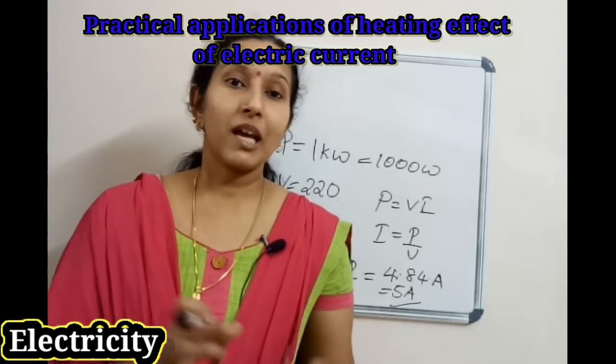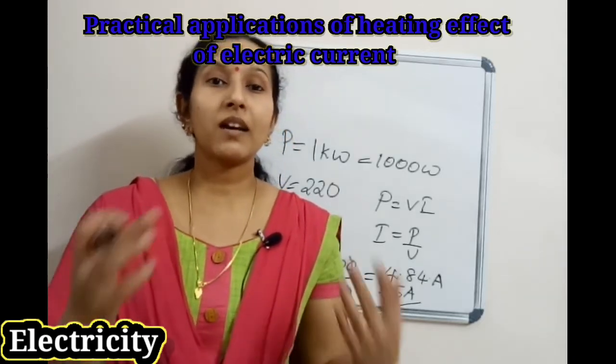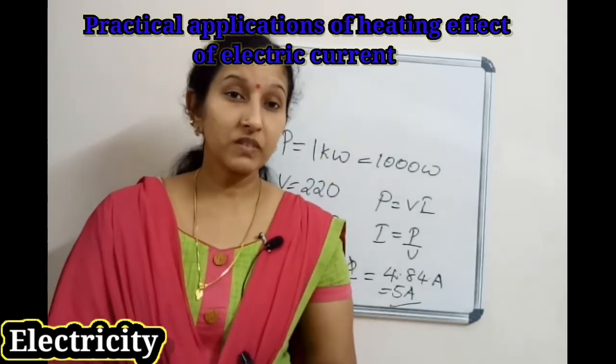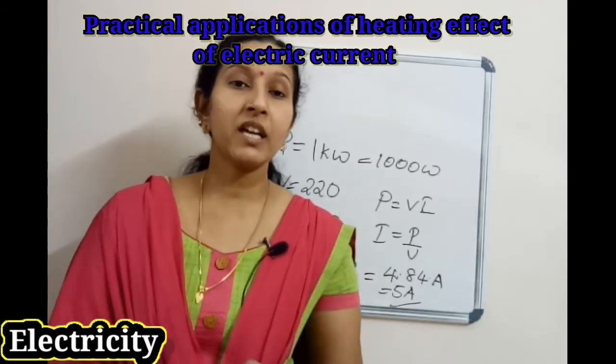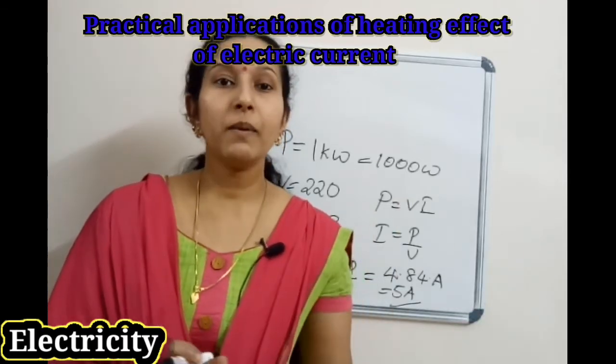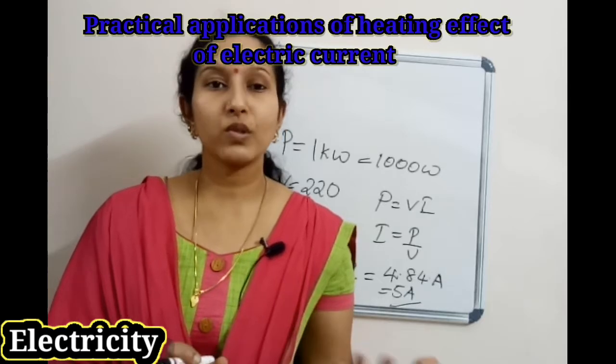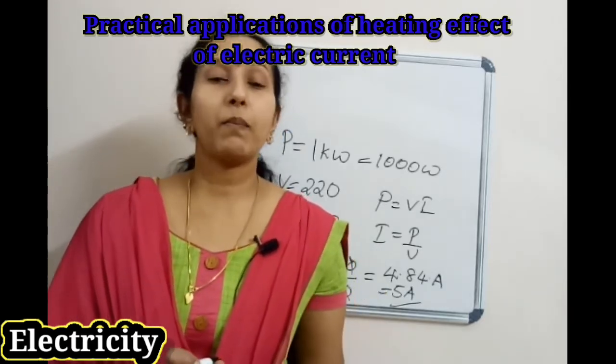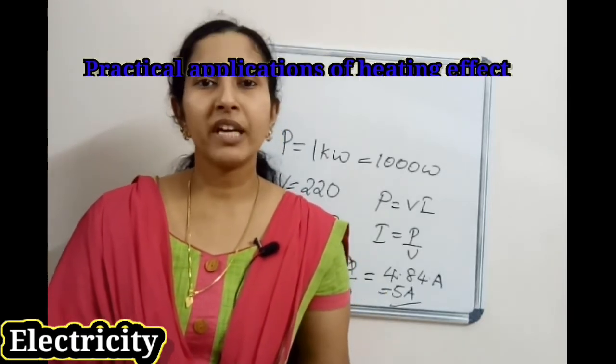So these are the practical applications of the heating effect of electric current. First, electric iron, electric heater, geyser, etc. work based on Joule's law of heating. Second, the electric bulb, and the third, the electric fuse. These are the practical applications of Joule's law of heating.